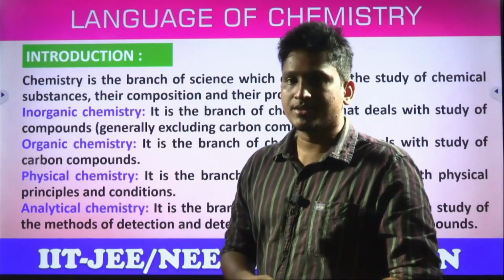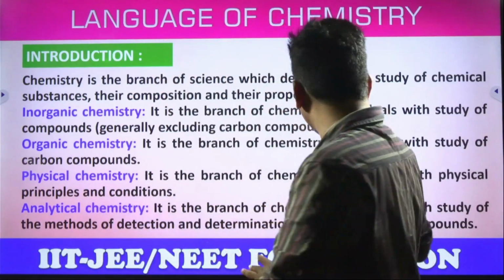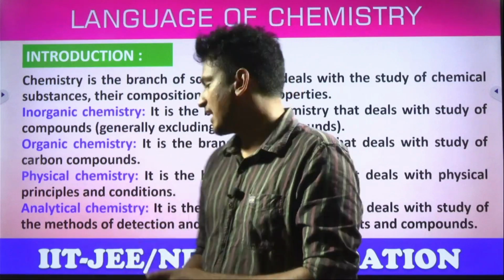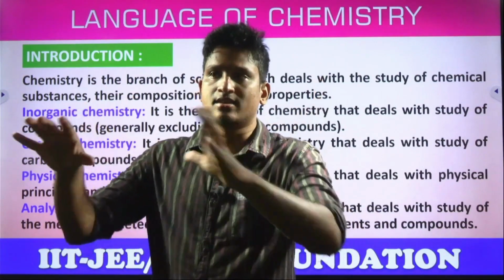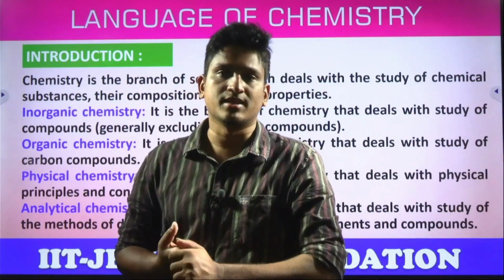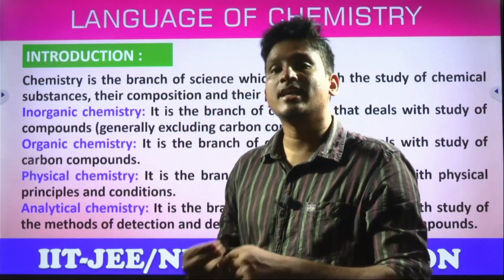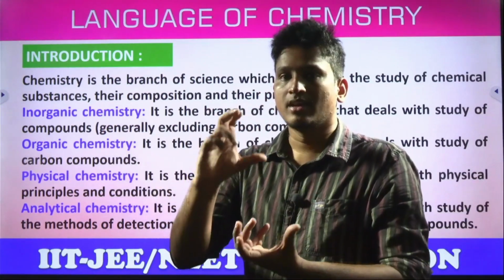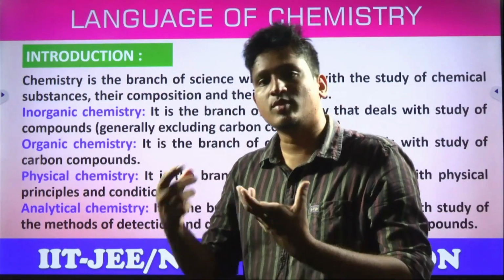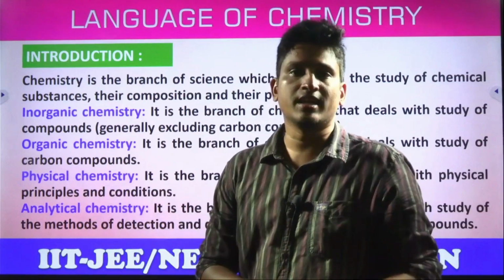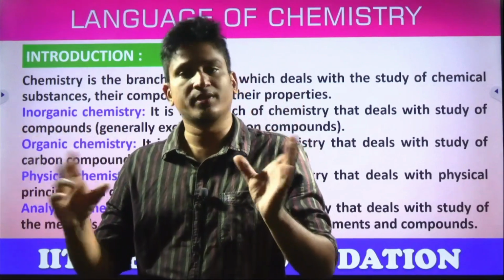Next, analytical chemistry. Mostly you'll get analytical chemistry in graduation or post graduation. It is a branch of chemistry that deals with the study of methods of detection of elements and compounds, like how to detect. For example, many satellites are roaming around the planet Mars. Yes or no? How can they detect a particular element? That comes under this branch of chemistry called analytical chemistry. You are given a sample of solution, how do you identify a compound present in that? Using titrations, molarities, concentration expressions, everything we'll study in analytical chemistry. For the satellites, there is spectroscopy, that's how they can detect.